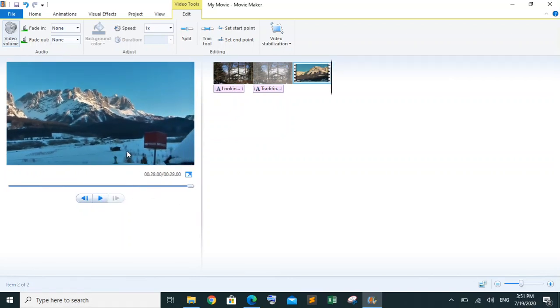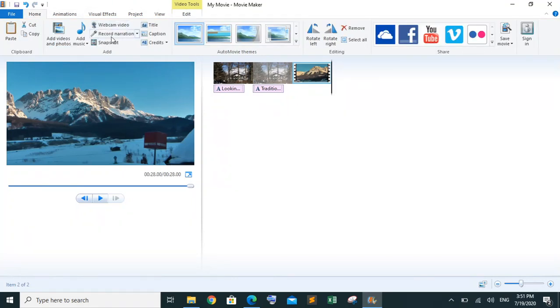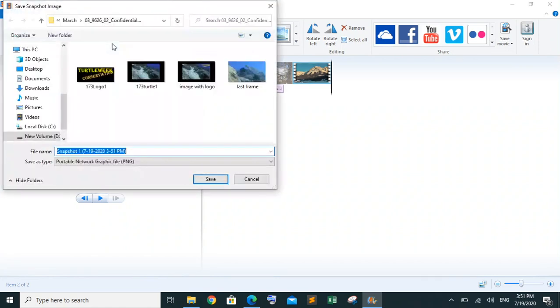So this is the last frame. We have to take the screen snapshot of it. For that purpose we are going to go to the Home tab and click on the snapshot. For the snapshot, we are going to save this in our working area.